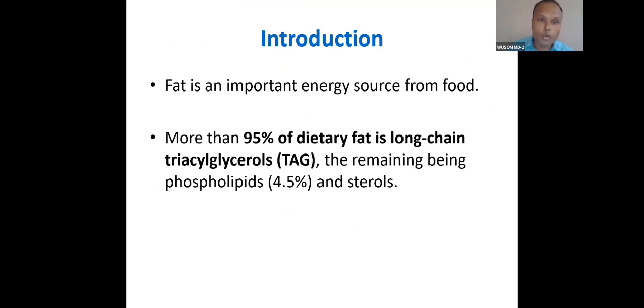Let's see this. In our diet, what do we take? This lipid is a very important source of energy, and not only an energy source, lipid is an important part of our cell membrane, and it performs many functions in the cell membrane.